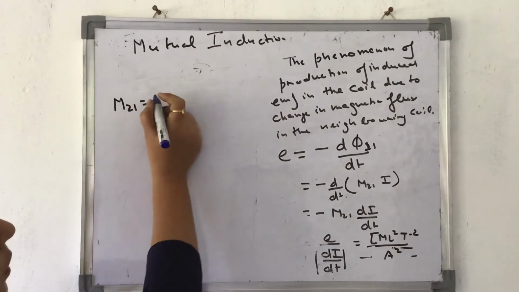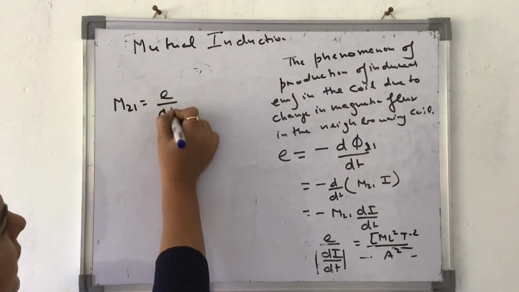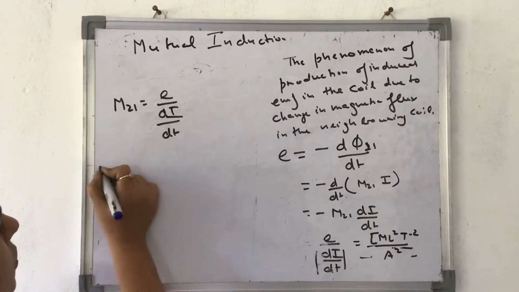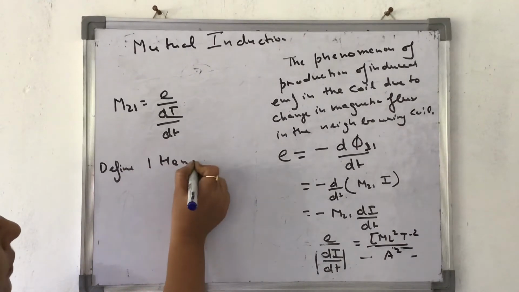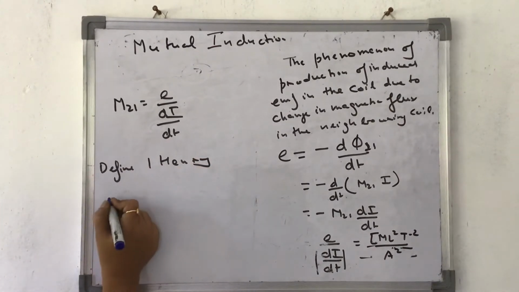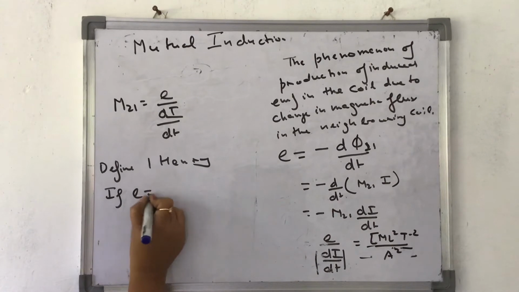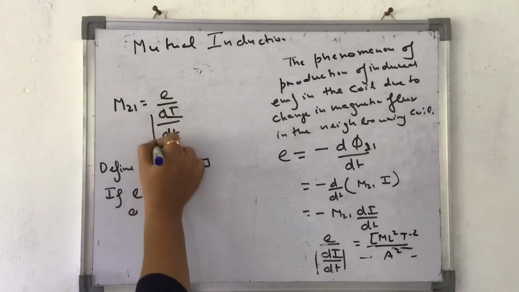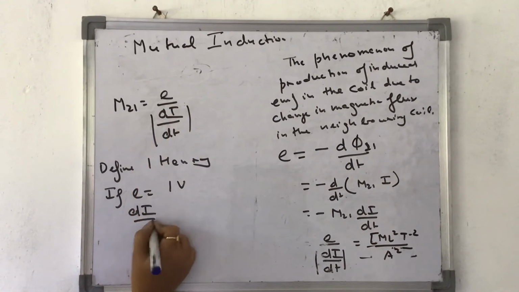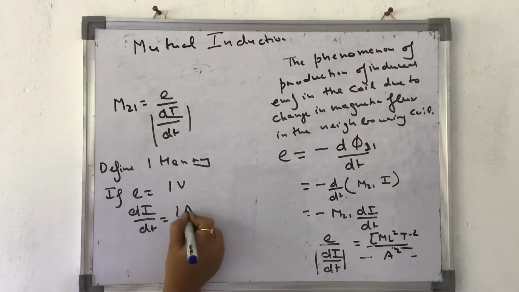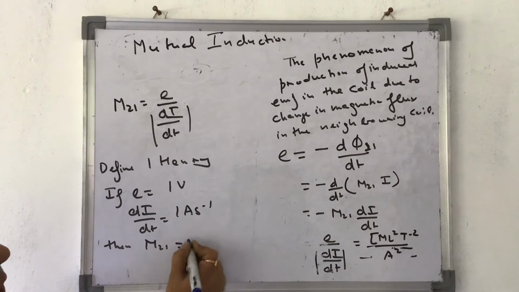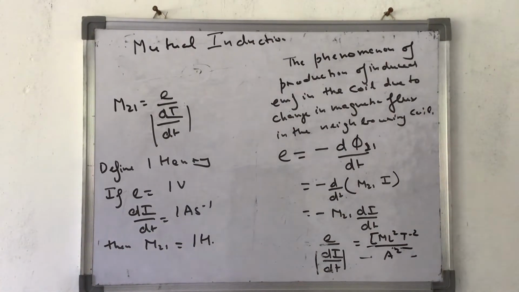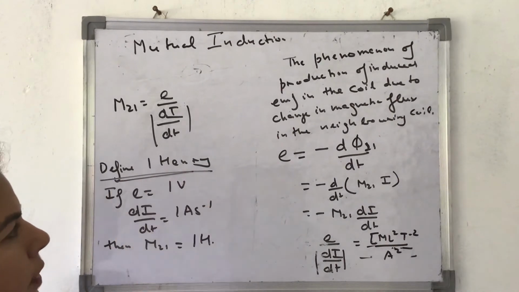M21 is equal to E divided by di by dt. So the question is: define 1 Henry. I'll say if E is equal to 1 volt and di by dt is equal to 1 ampere per second, then M21 is equal to 1 Henry. Yes? Define 1 Henry. So how will we define 1 Henry?